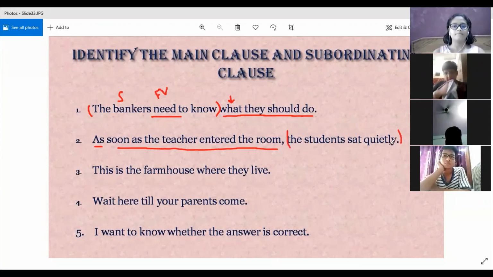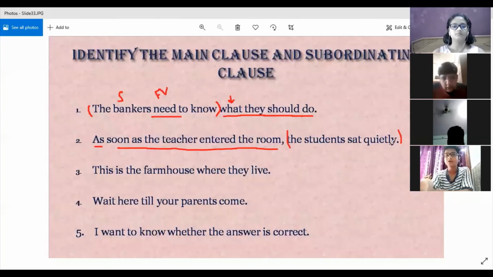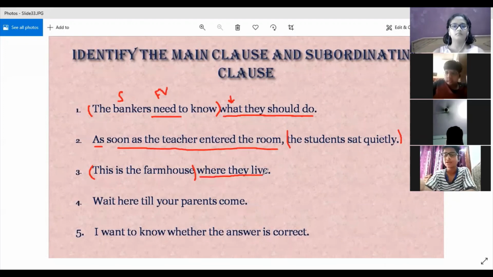Fine. The next one will be answered by Abhineet. Ma'am, "This is the farmhouse" is an independent clause. "Where they live" is a subordinate clause. Yes. So explain also. Ma'am, because "this is the farmhouse" makes complete sense and has a subject and a finite verb, ma'am, and "where they live" does not make complete sense. Good. It starts with a subordinating conjunction. Conjunction. Yes.